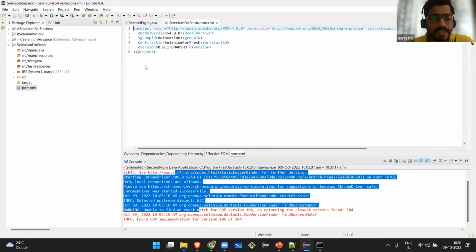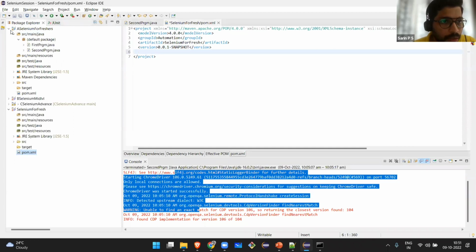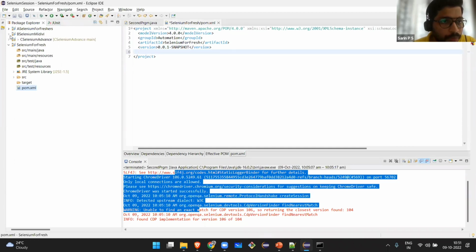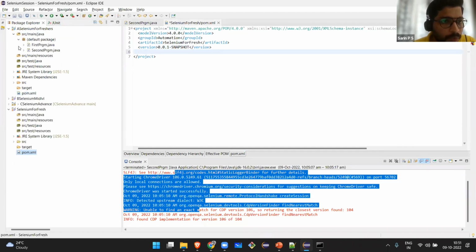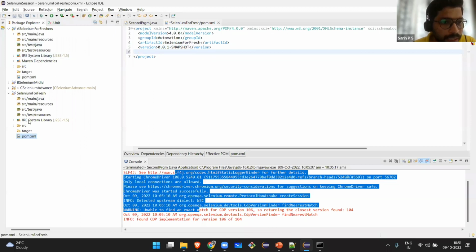Now let's see what this pom.xml is and how to add all the dependencies. Okay, so what is this pom.xml? Like I told you before, you can see the previous projects here, which have one more folder: the JRE system library, and along with that, Maven dependencies. The project that I have created right now doesn't have the Maven dependencies.